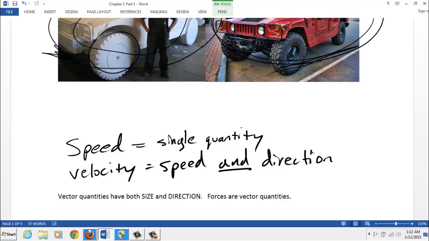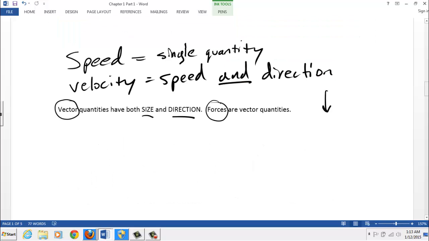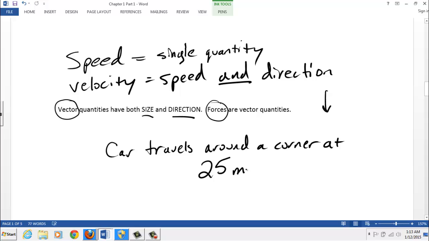And there's several other quantities that have this dualistic behavior where you have size and direction, and such things we call vectors. Velocity is defined as a vector. Forces are defined as vectors. Gravity pulls down, that's a direction. Oh, if a car travels around a corner at 25 miles per hour, well, speed doesn't change.